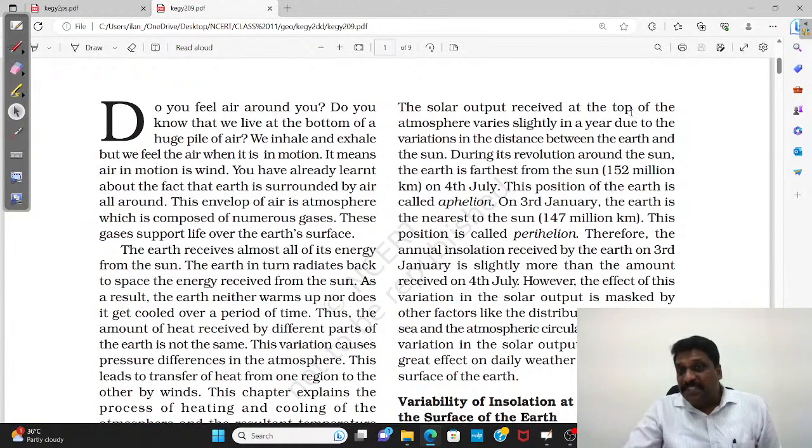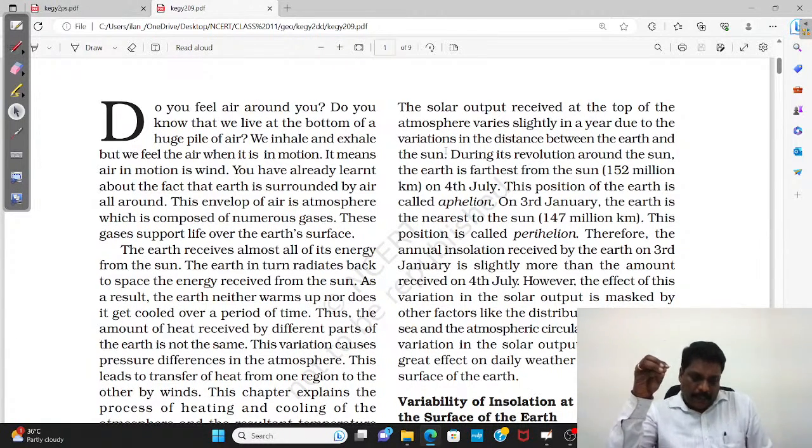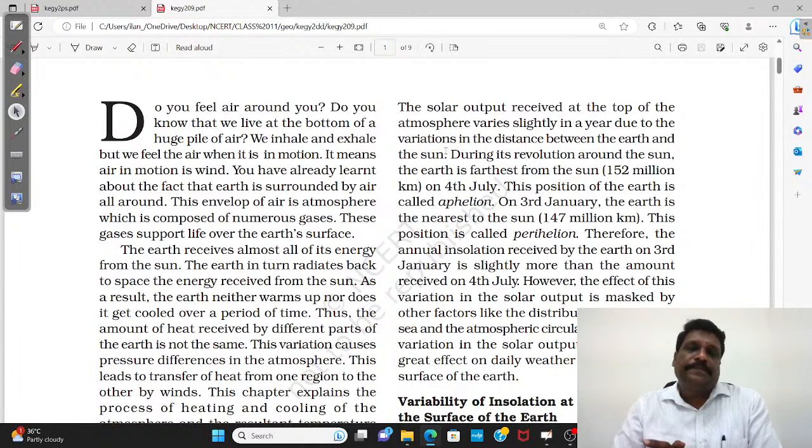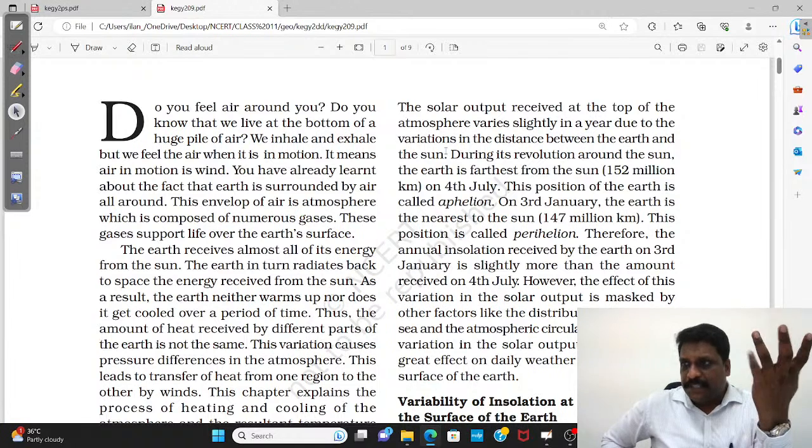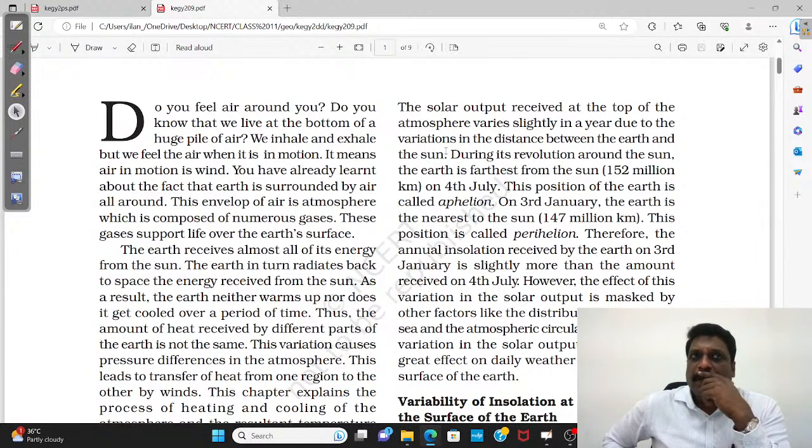The solar output received at the top of atmosphere varies slightly in a year due to the variation in the distance between the earth and sun. See, for example, earth as a system, if you take it, what we receive in the form of insolation, that is solar energy, the amount of energy received by earth throughout the year is more or less similar. I'm not saying same, more or less similar, but somewhere we have an exception.